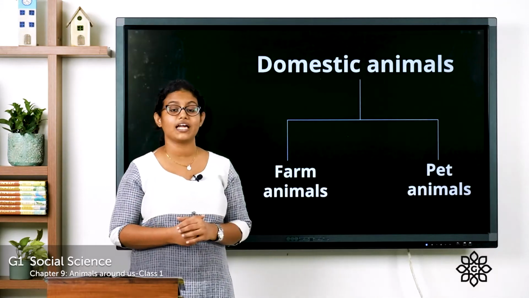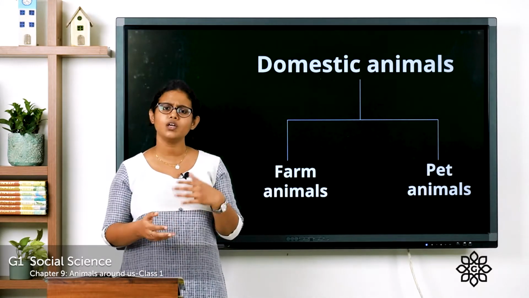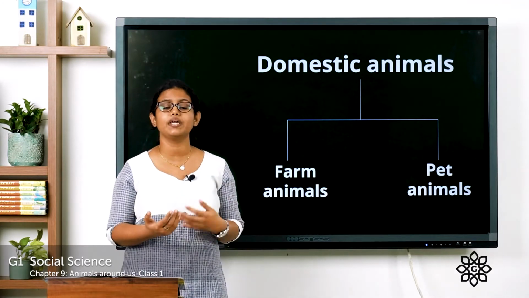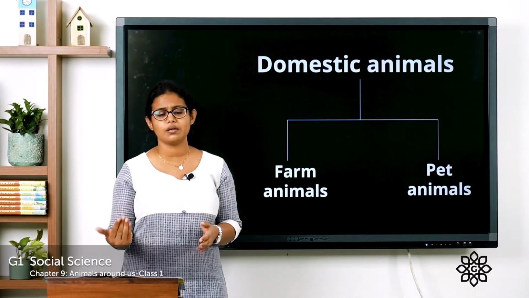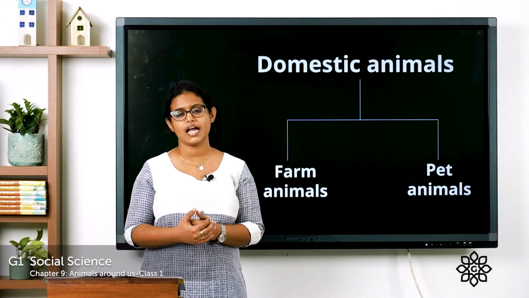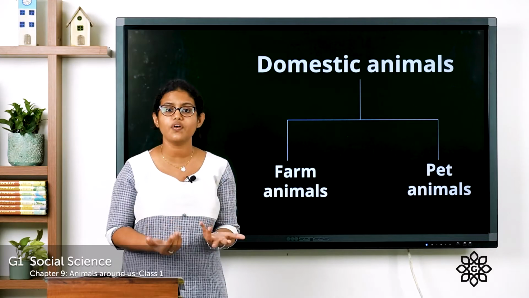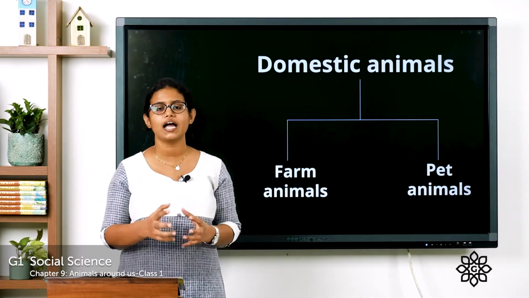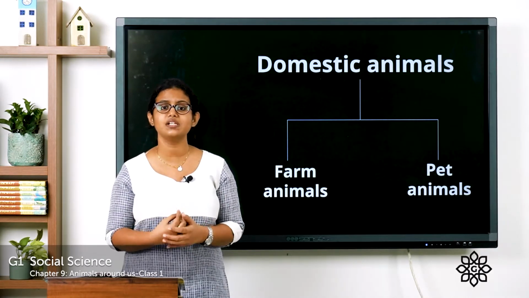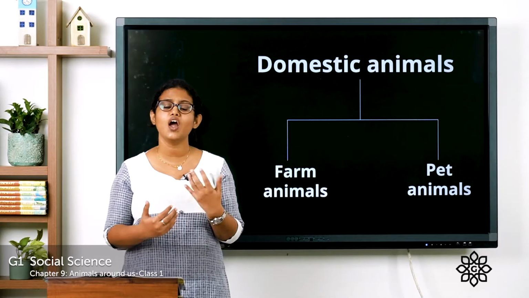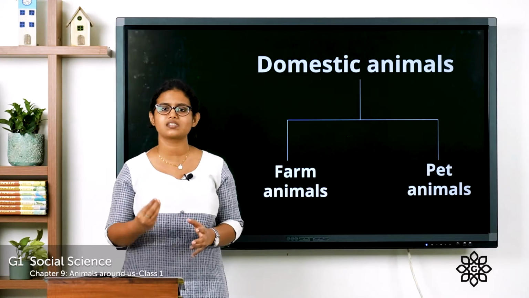Coming to the next one, that is about domestic animals. So what are domestic animals? So there are some animals that we keep in our home. Even there are animals that live in farm. So such animals, we call them as domestic animals. So animals that we keep in our home and animals that live in farm, we call them as domestic animals. So these animals can be easily tamed and these animals depend on human beings for their food and shelter. So such animals, we call them as domestic animals.